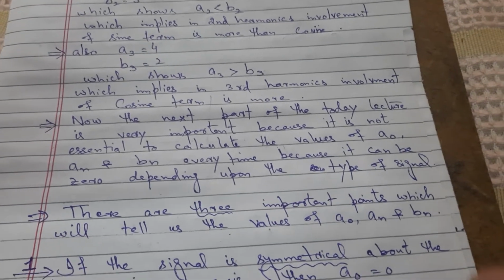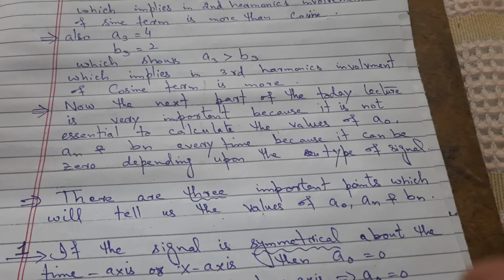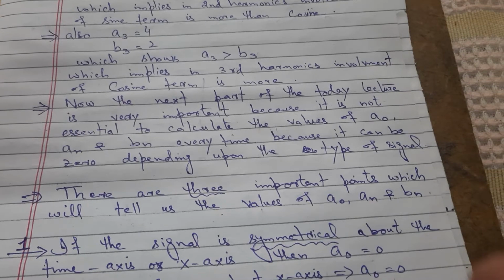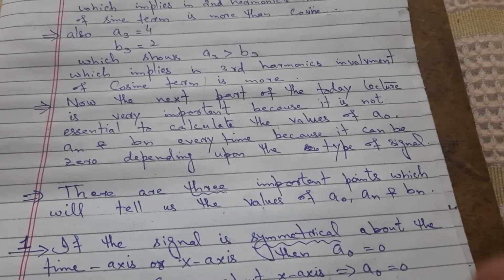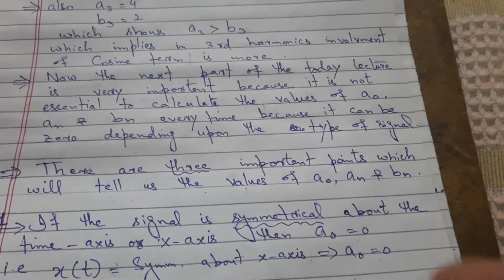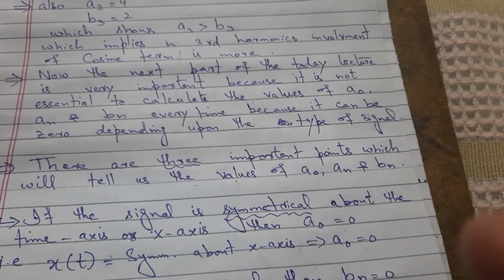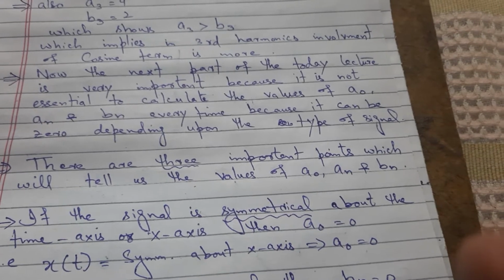Now the next part of today's lecture is very important, because it is not essential to calculate the values of a naught, a n and b n every time, since they can be 0 depending on the type of the signal. This is a very important point, because if we find a naught, a n and b n for every signal, then the question will be very lengthy.